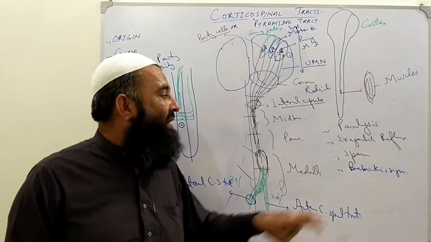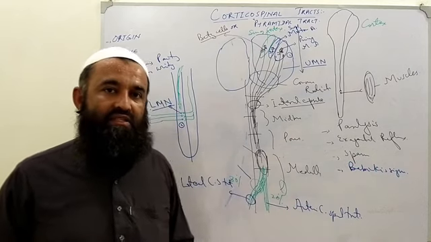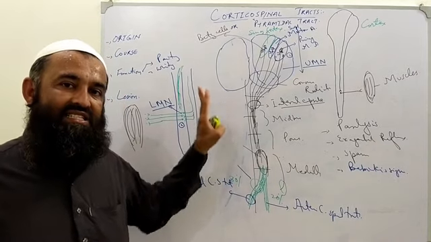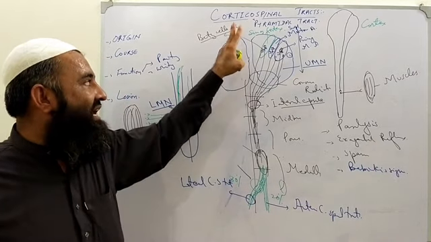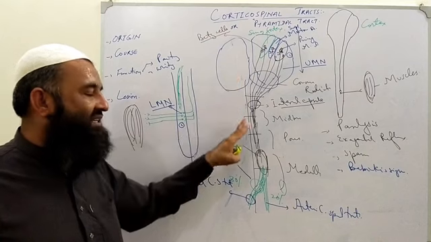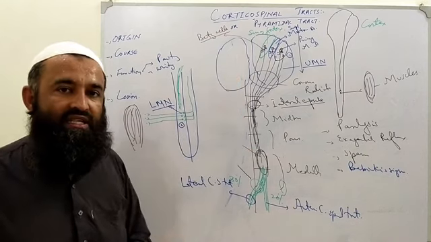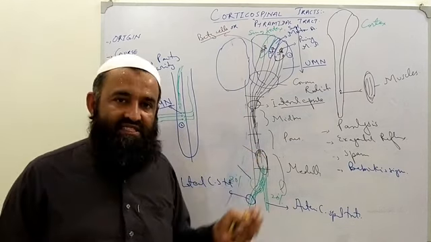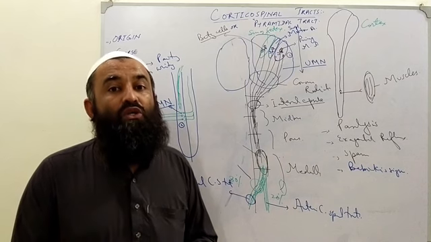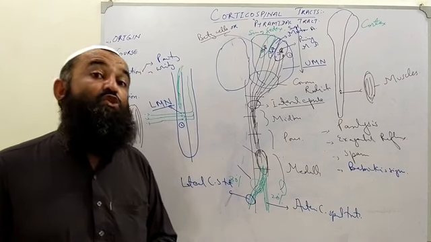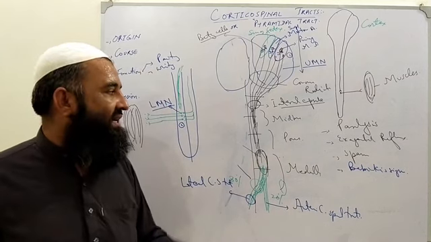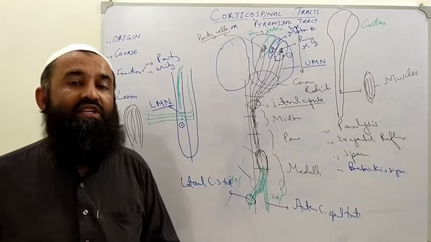Clear? So an abnormal Babinski sign will be generated when the corticospinal or pyramidal tract is lesioned. There will be paralysis, exaggerated deep tendon reflexes, lost superficial reflexes, and the Babinski sign will develop.